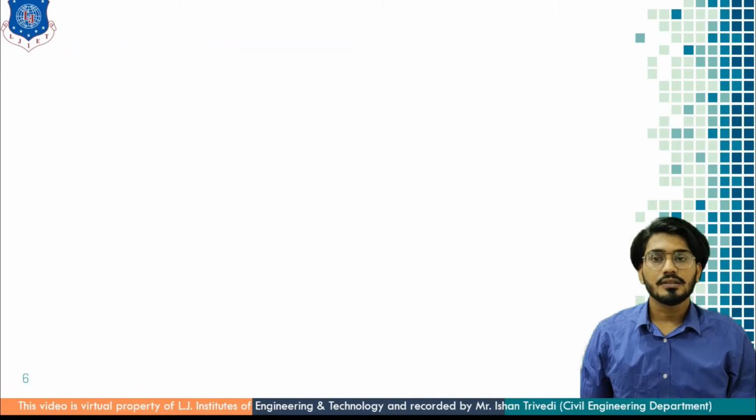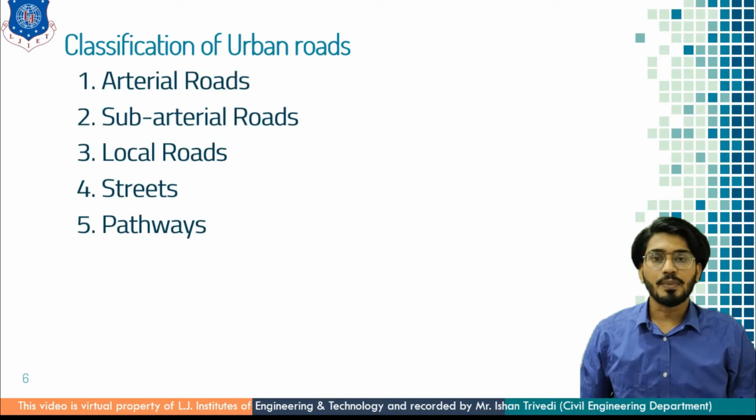Now understand the classification of urban roads. As per IRC, Indian Roads Congress, this classification is done in four categories. But for your understanding, I have added one more category, that is pathways. First is arterial road, then sub-arterial road, then local street, or you can say collector streets which collect the traffic. Fourth is streets, and the fifth is pathways. Now let us understand this classification in detail.